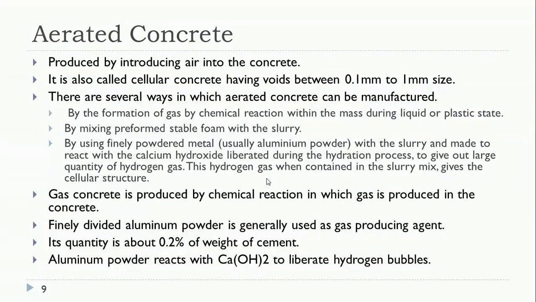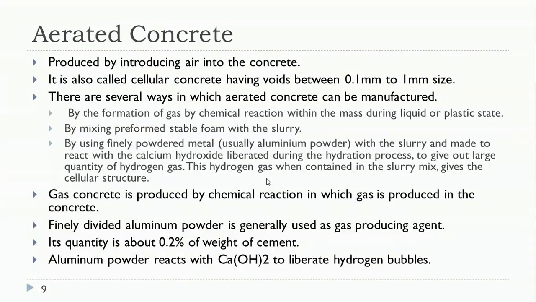Second one, by mixing preformed stable foam with the slurry. That is, by using a foaming agent mixed with the slurry of Portland cement and the filler material. By mixing that with a foaming agent, we can obtain the lightweight concrete.